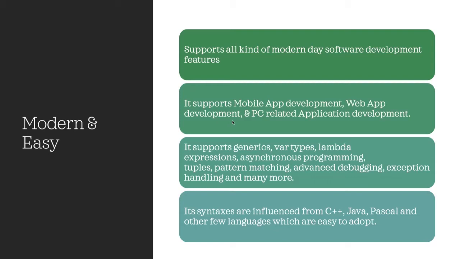It supports all the latest features of any programming language like generics, variable types, that means anonymous types, lambda expressions, asynchronous programming for managing requests and responses very well. It also has features like tuples, pattern matching, advanced debugging, and exception handling, and there are many more features which come with C#.